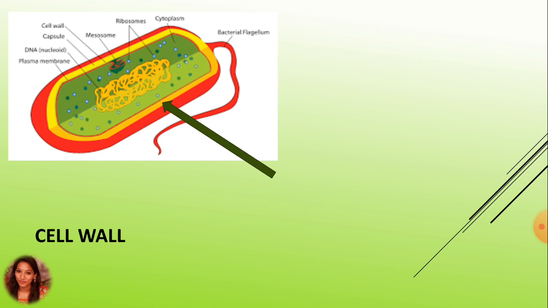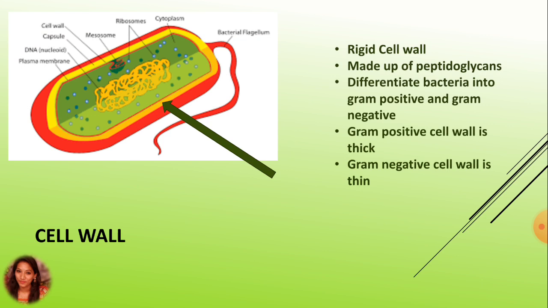Here after the capsule, the second layer is known as cell wall. The bacteria have a rigid cell wall. The cell wall is made up of peptidoglycan, also called murein. The cell wall of gram-positive bacteria is different from the cell wall of gram-negative bacteria.